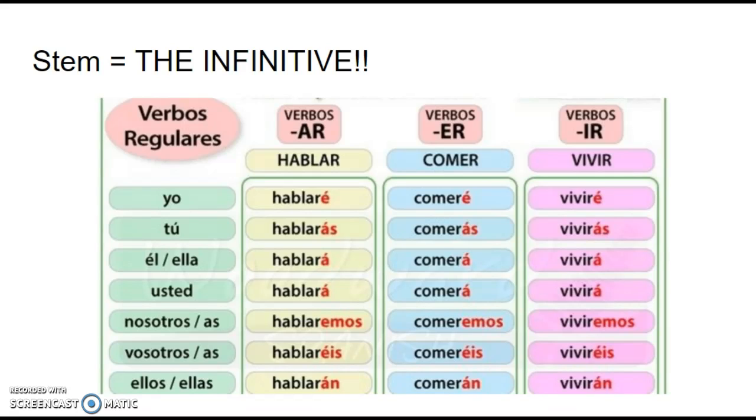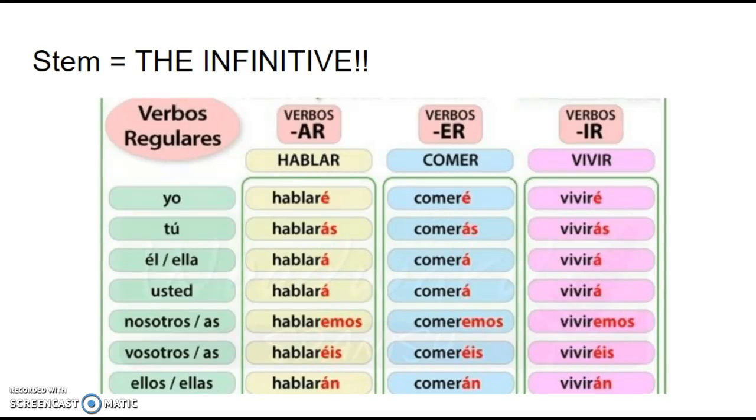One of the things that you'll note about the future is that the stem is different than other verb conjugations. This may sound repetitive, but really it's the only thing that students seem to have trouble with when conjugating in the future. Please remember that for your stem, you're going to use the entire infinitive of the verb, and that's what you're going to add the endings to. So there's nothing to memorize here with the stems.